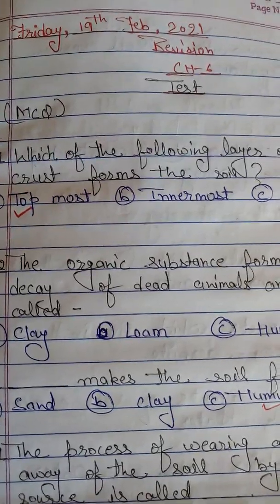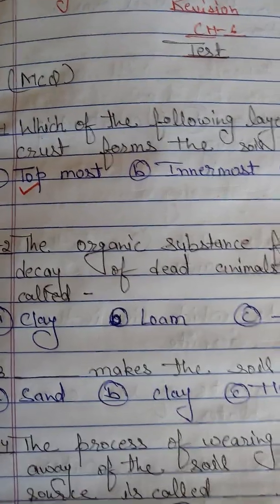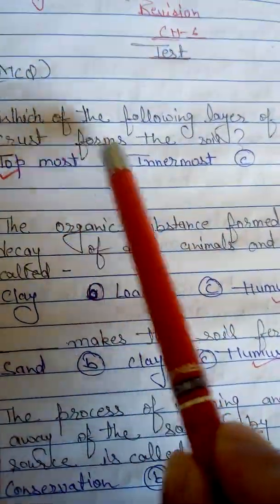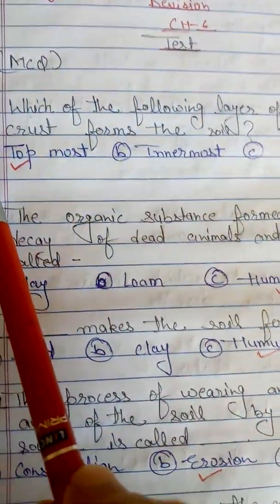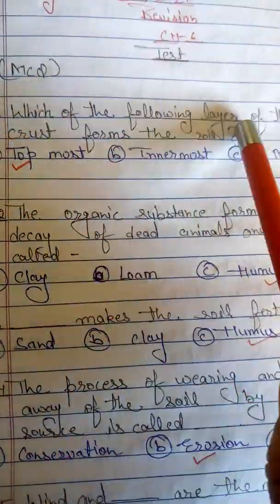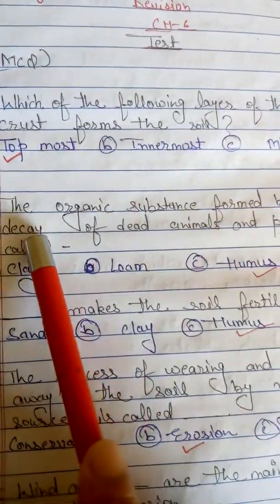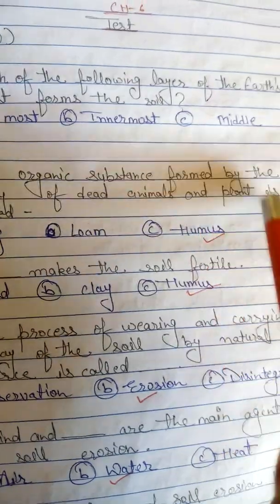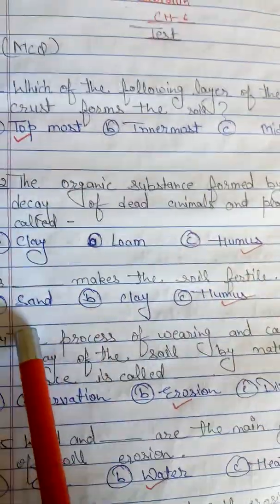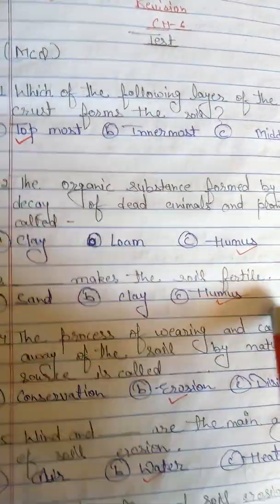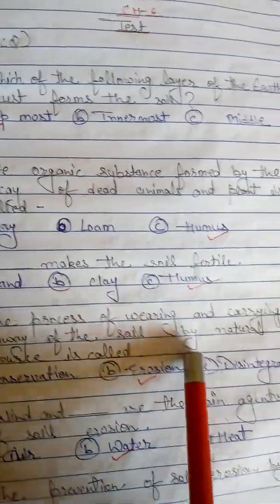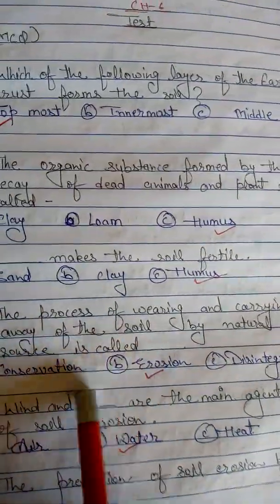Look at this revision video, chapter 6 MCQ. Which of the following layers of the earth's crust forms the soil? The topmost layer. The organic substance formed by the decay of dead animals and plants is called humus. Humus makes the soil fertile. The process of wearing and carrying away of the soil by natural sources is called erosion.